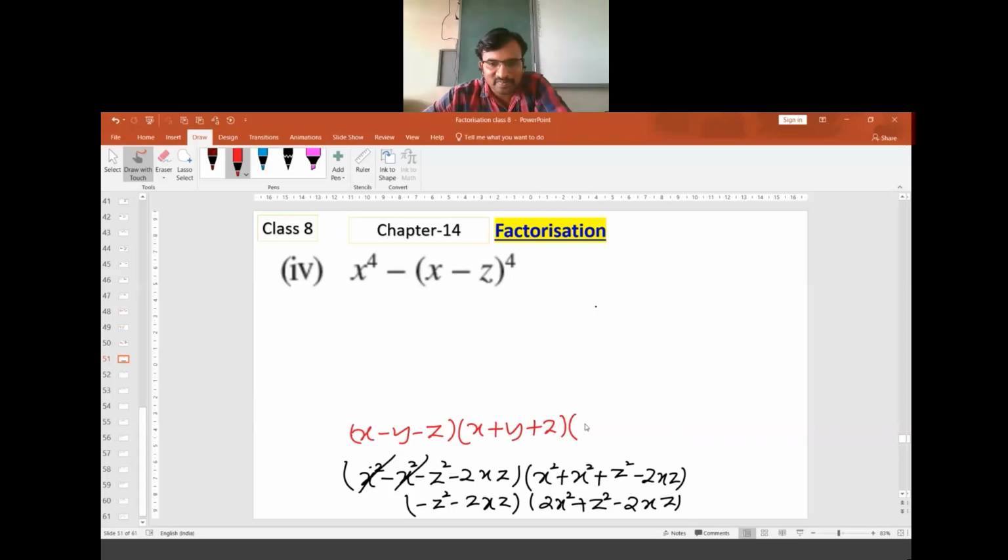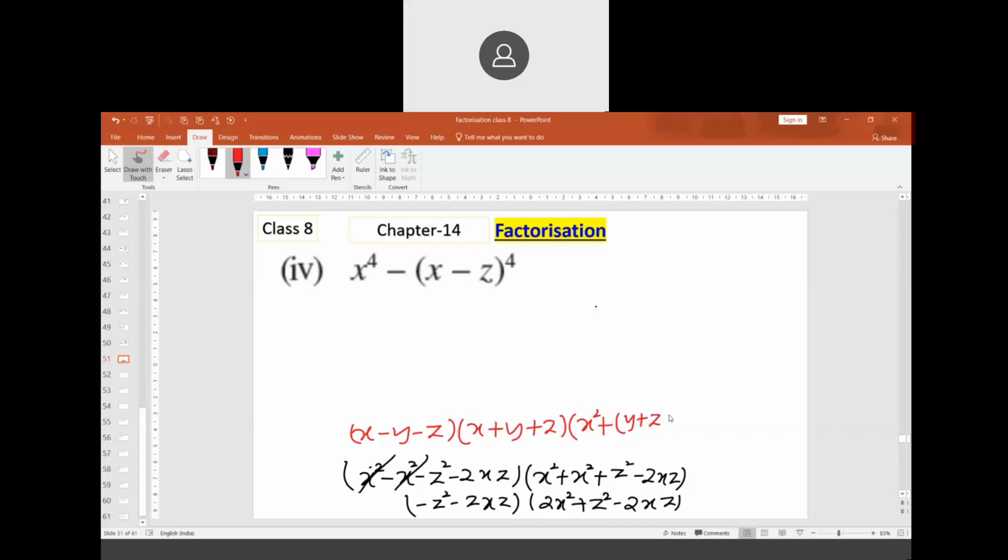Into x square plus x square plus, and again a bracket to open, y plus z into y plus z, close bracket, square, and the bracket closes. Is the answer complete, sir?